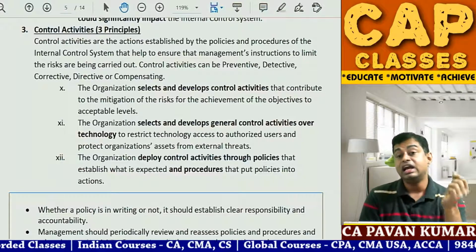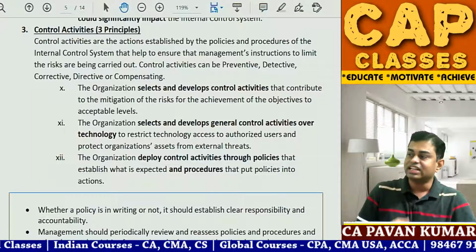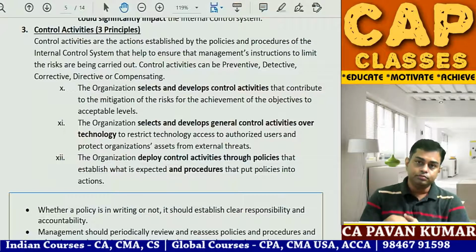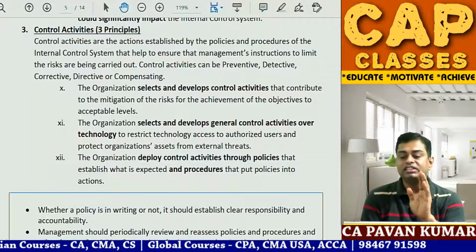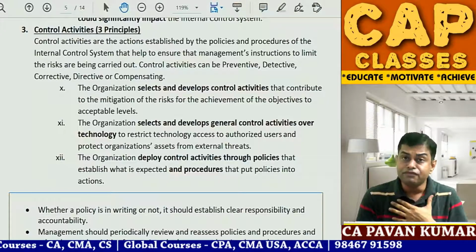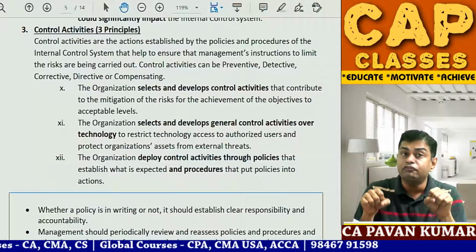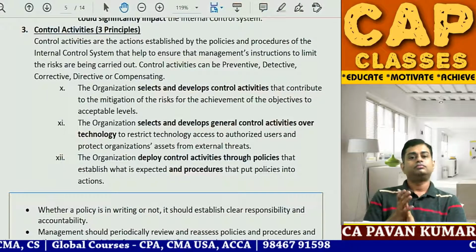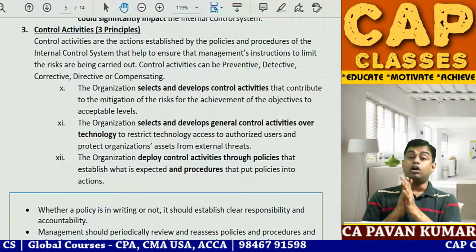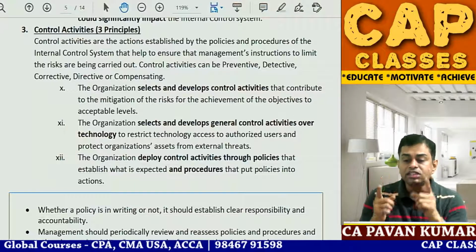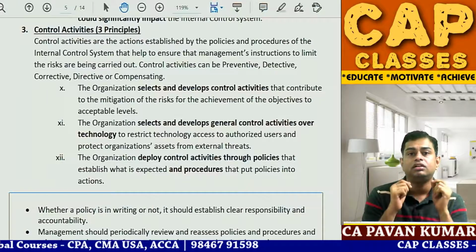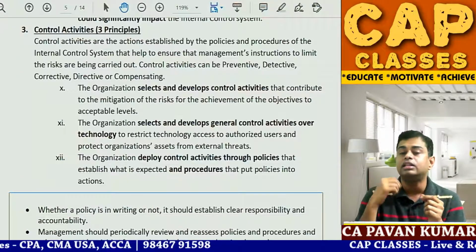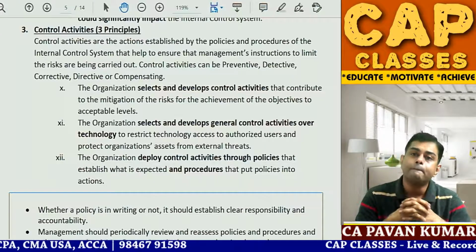There will be another person who is carrying one leather bag here. He will come and take the money from you. Why? Because imagine if I am your friend, I came, you filled 500 rupees petrol in my bike and you took only 200 rupees. It can be a fraud. So a person who does the transaction should not bill or should not collect the bill. That can be one control.